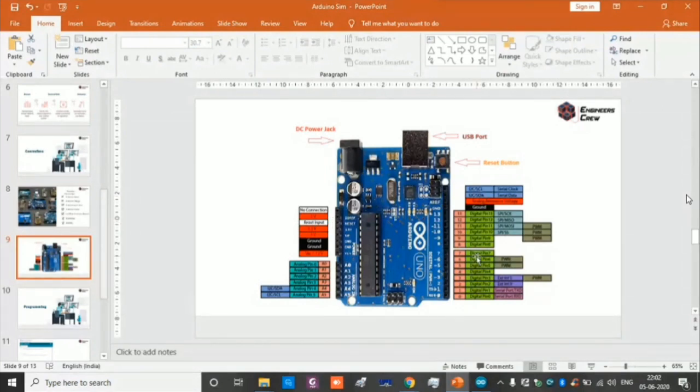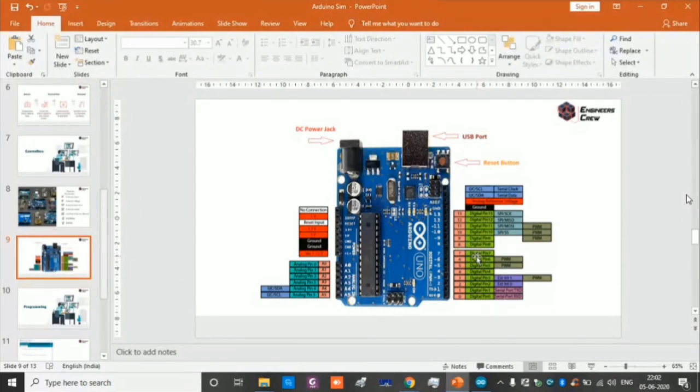So people are asking, what are digital pins, what are analog pins? If you want to open a door or close a door, you have to give inputs like open or close, which means we have to fully open the door or fully close the door. Like this, we have to control output devices like LEDs, relays.